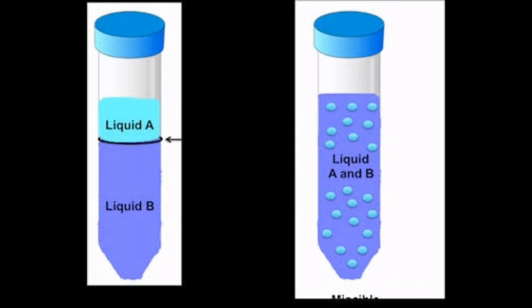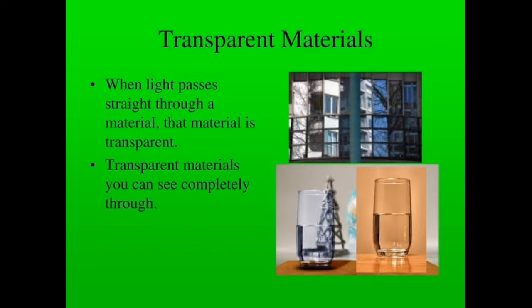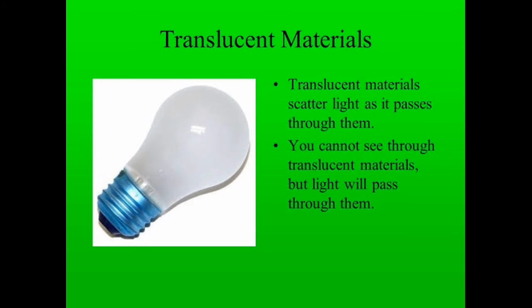Okay children, our next topic is transparent, translucent. So what are transparent materials? When light passes straight through a material, means when we can see through a material clearly, that is called a transparent material. Example, glass, through which we can see clearly. Next is translucent material. Light can pass but scatters. From the material you can see things here and there, but a little bit blurry.